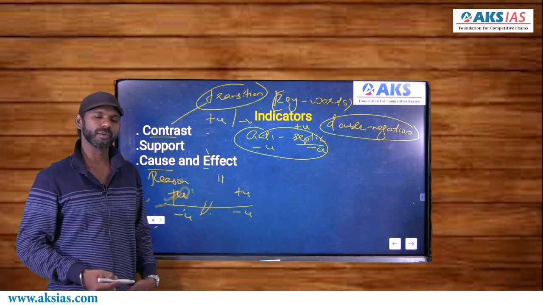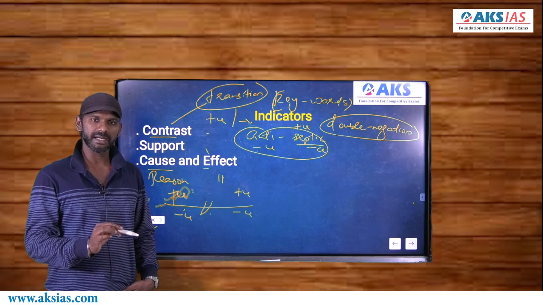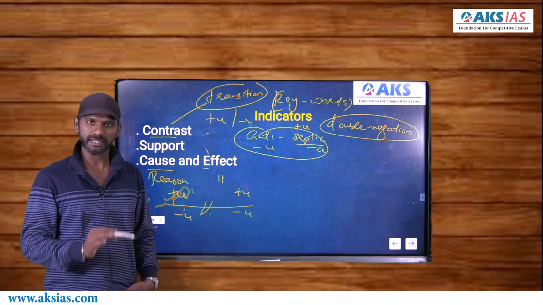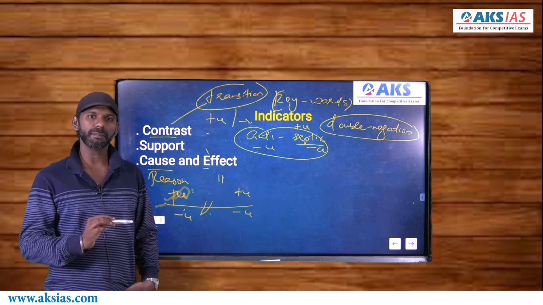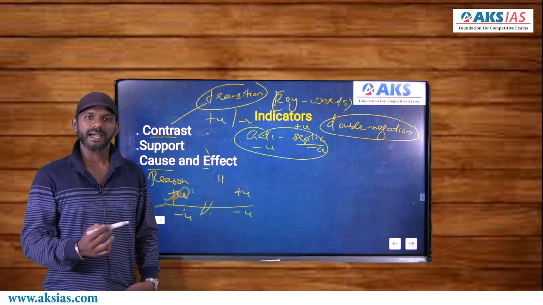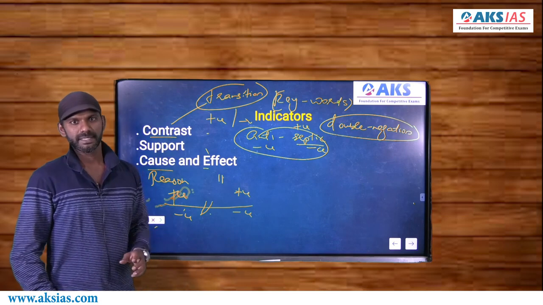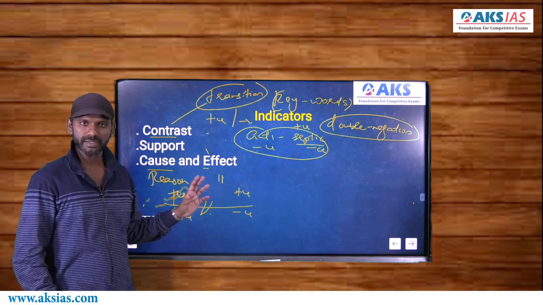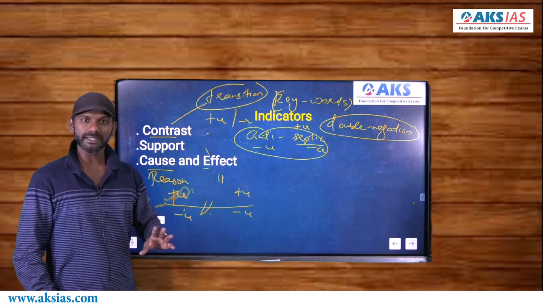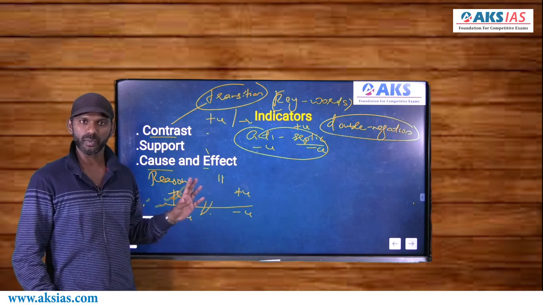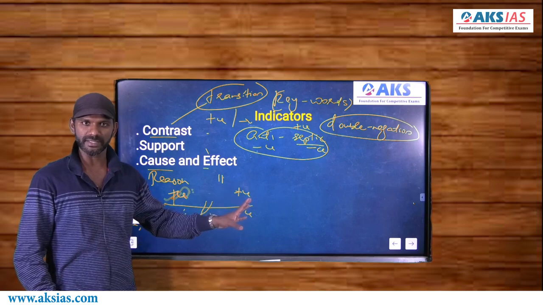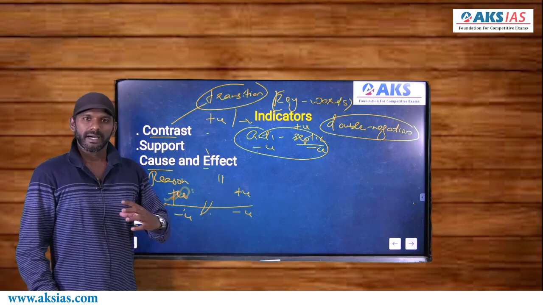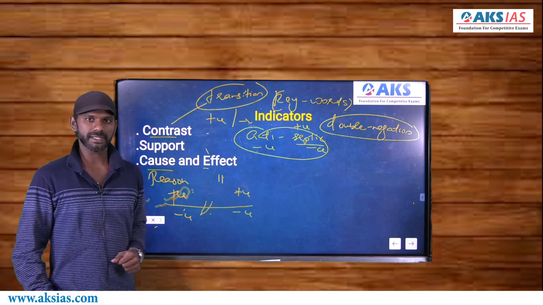Right. Now my question was, my name is Khan and I am not a terrorist, or my name is Khan but I am not a terrorist. And is a support indicator. It must connect either two positive ideas or two negative ideas. But is a contrast indicator. It must connect one positive idea and one negative idea. I'll go for the usage of but first.